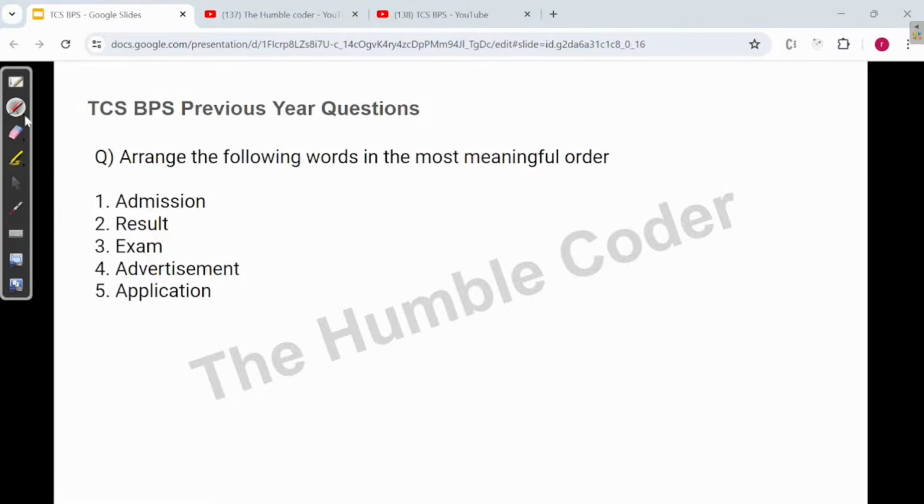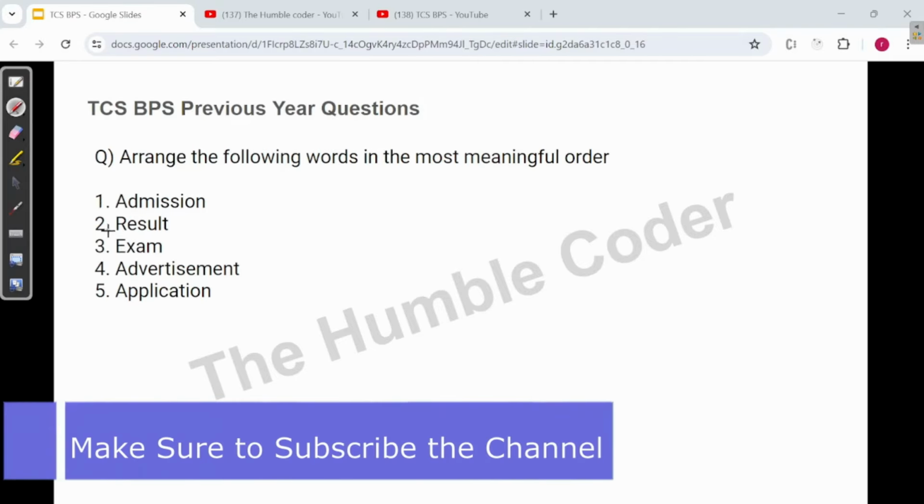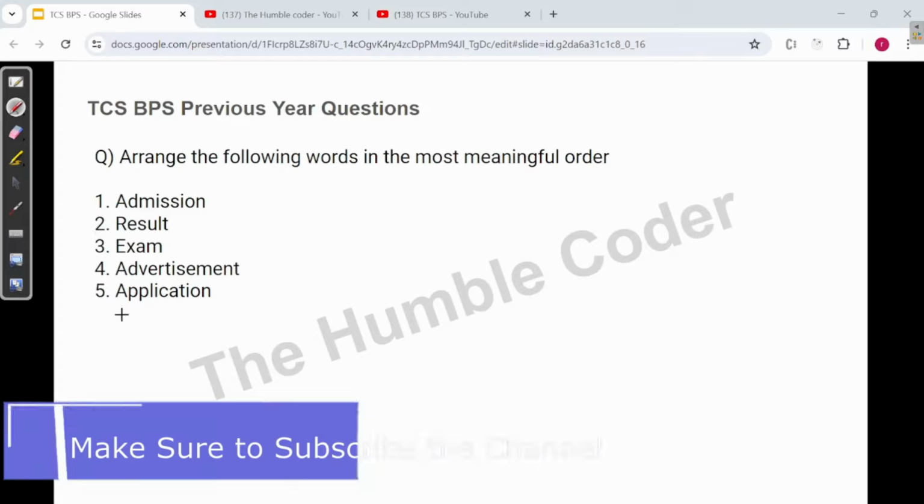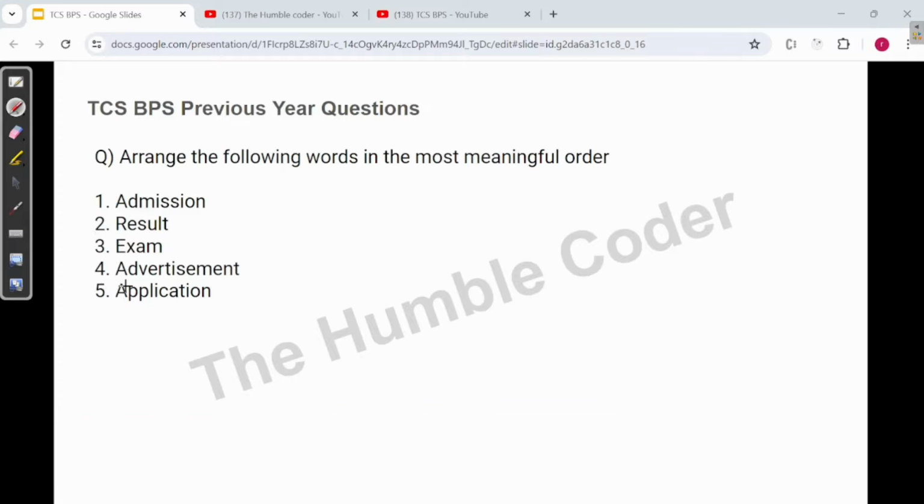The question is, arrange the following words in the most meaningful order. These kinds of questions you will regularly get in your TCS BPS exam, wherein you are given a sequence of events that are happening and you have to arrange them in a meaningful order. Let us see what events are given to us. First is admission, then result, exam, advertisement and application. Basically these are events that happen in a student's journey, right? So let's see the answer for this.